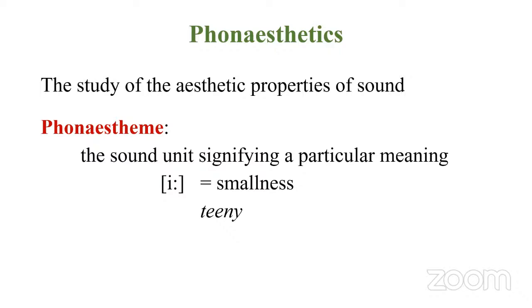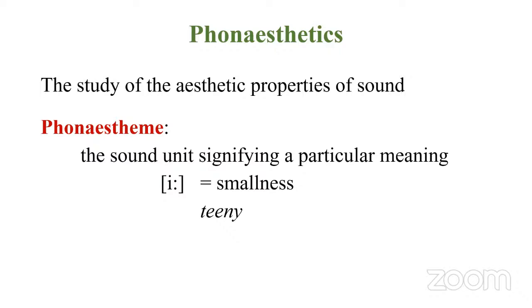How? For instance, in English, whenever we go for this long E sound, E as in teeny. So whenever we say teeny tiny, it refers to something small. Or we go for weeny, W-E-E-N-Y. Now this sound has some meaning to it, and this is actually a phonaestheme.